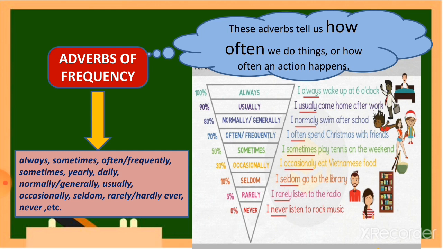For example, if there is 100% frequency of an action happening, use the adverb always. And if it is just 70%, go for the word often. And if there is no chance of the action happening, it's the word never. I never listen to rock music. So these are adverbs of frequency.